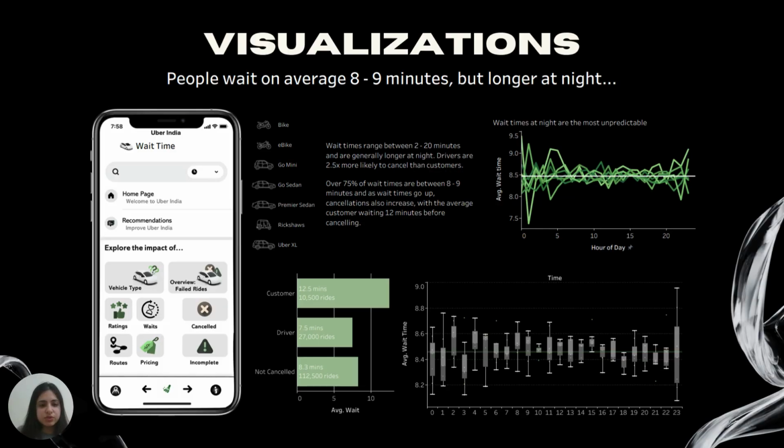So using the box plot, we used that. And then we also wanted to see if the wait time increased, whether the customer or driver would cancel, and that was often the case. And usually, if customers were waiting for more than 12 minutes, they would cancel the ride. And then we have the hour of day and the average wait time. So we want to see throughout the day when the wait time was the most. And so you could see that and their average.